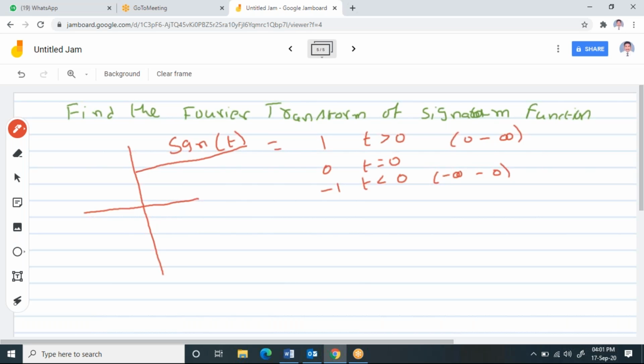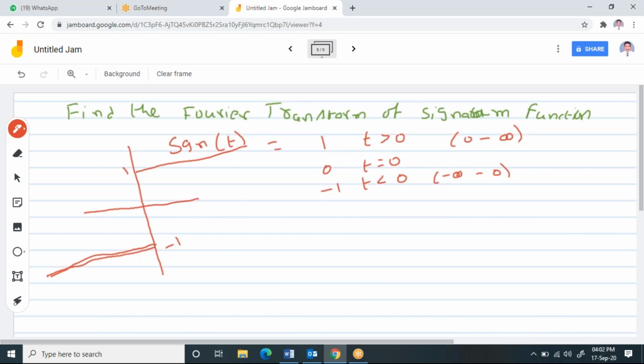You'll have 1, and you will have -1, and this -1 and this -1 at t equal to 0, it becomes cancelled, so that you'll have this value. So this is what the graph for the signum function looks like. That means it will exist on either side.